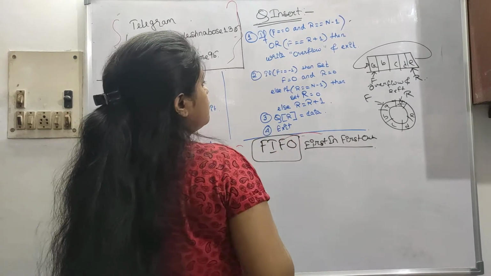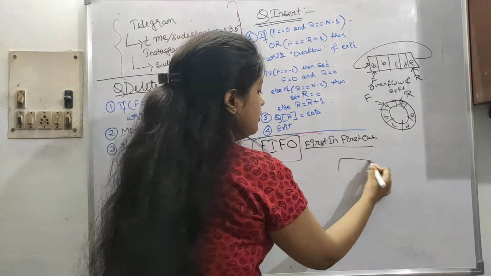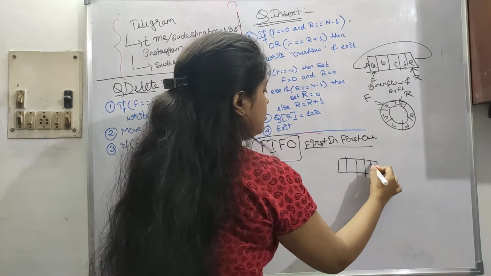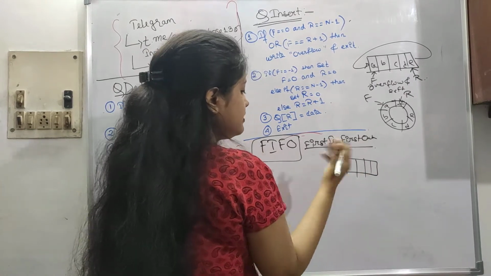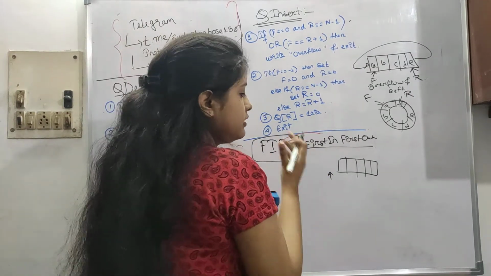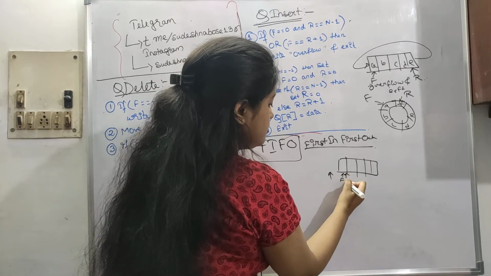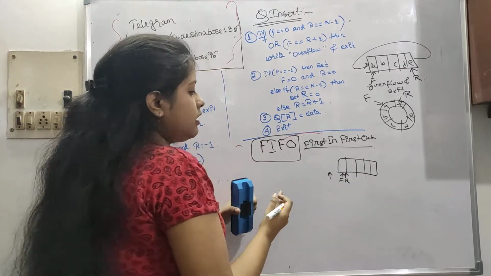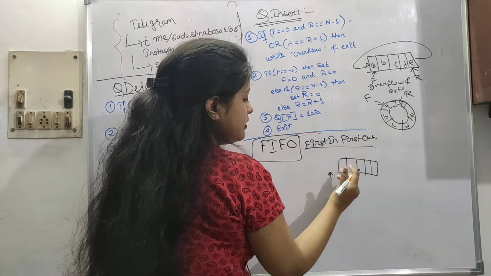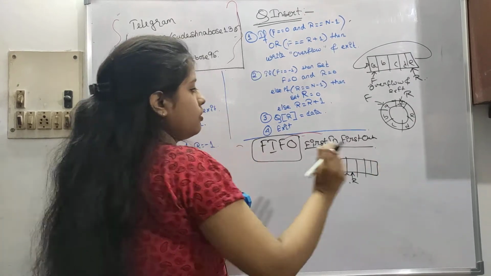Now our next is, if f is equal to minus 1, f is somewhere outside our queue, so we have to set f equals 0 and r equals 0. When one person enters, r will point here, and like this it will go on.